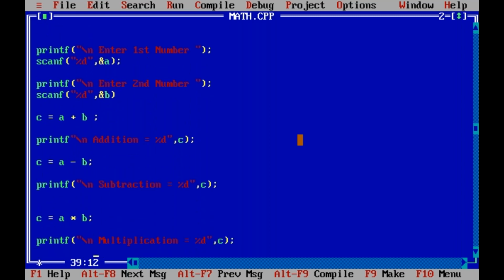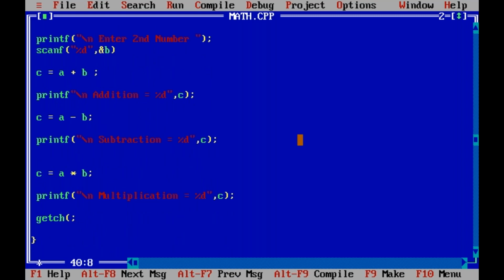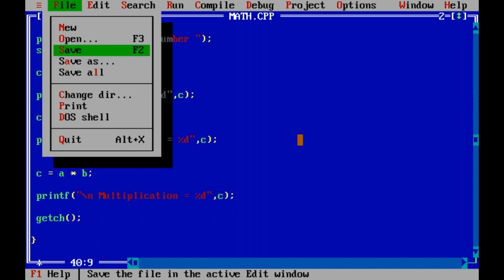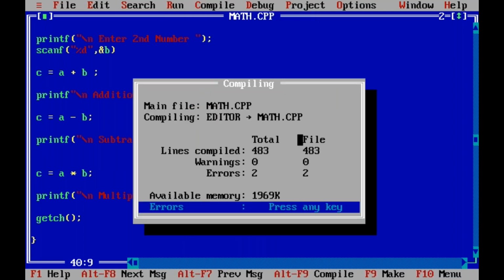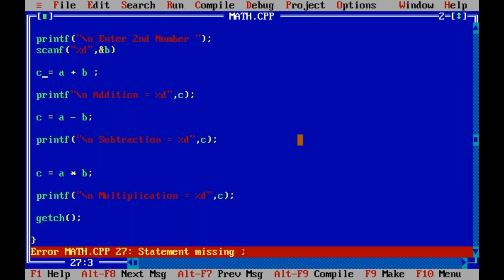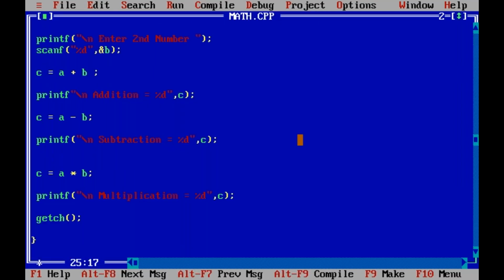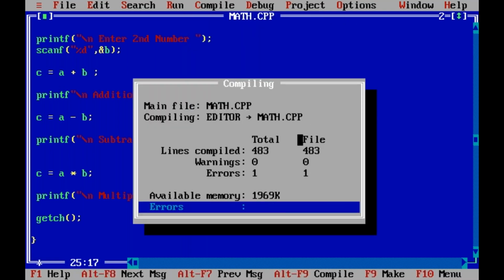Semicolon. Yes. Next, those brackets. Save. Yes, overwritten. Yes, compile. See, there are still two more errors. See this. Yes, semicolon missing. Right? Semicolon missing. Yes, compile.